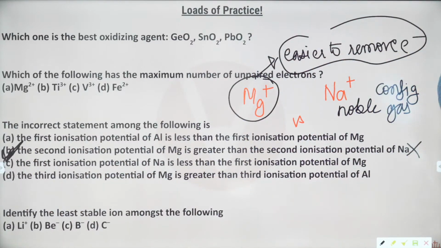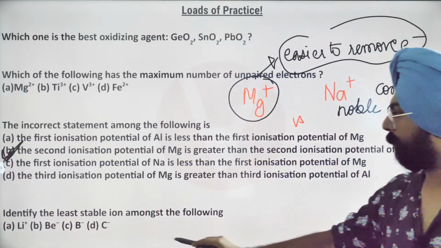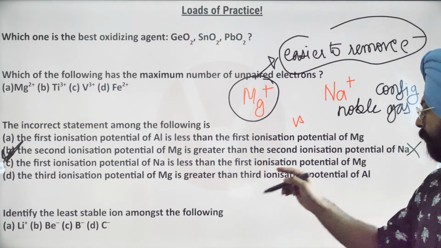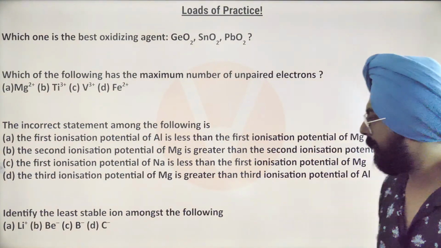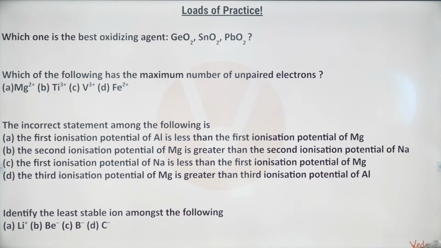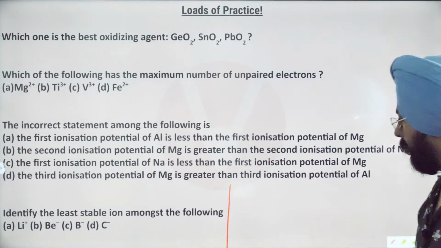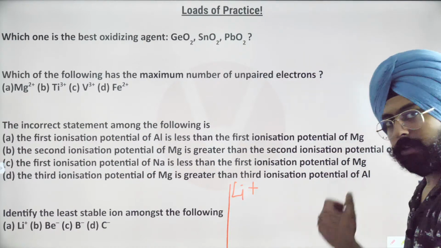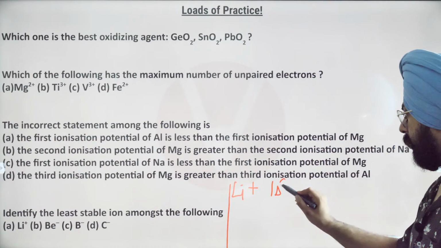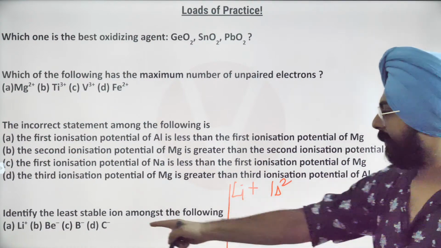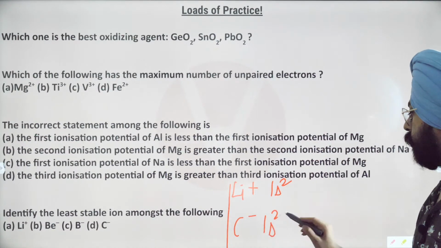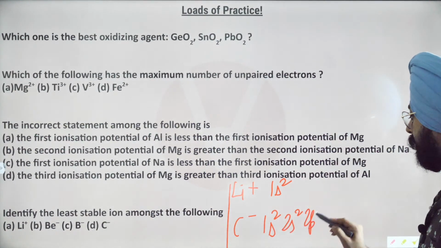चलो बढ़िया. My dear friends, let's do this question. This is a very beautiful question. Identify the least stable ion amongst the following. This is a good question. Identify the least stable ion amongst the following. कौन सा होगा least stable? Let's try to understand. First you have Li positive. Li positive, what's the electronic configuration? 1s2. Then let's look at carbon negative. What's the electronic configuration? 1s2, 2s2, 2p3.